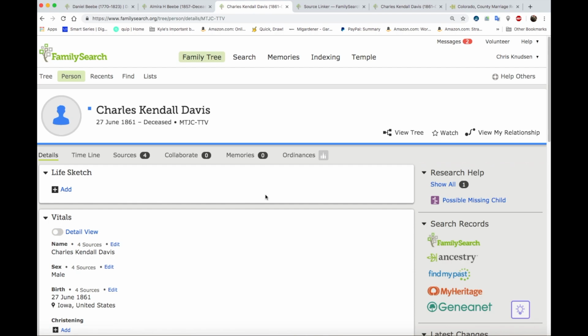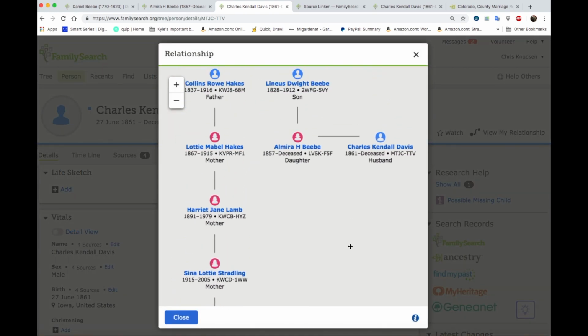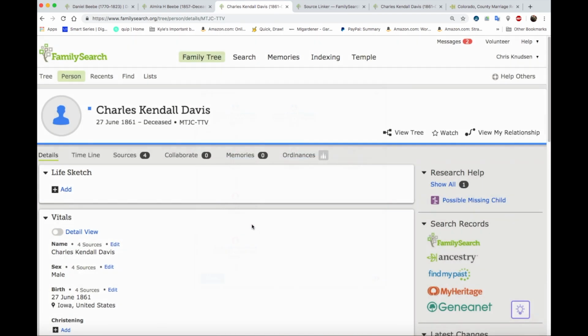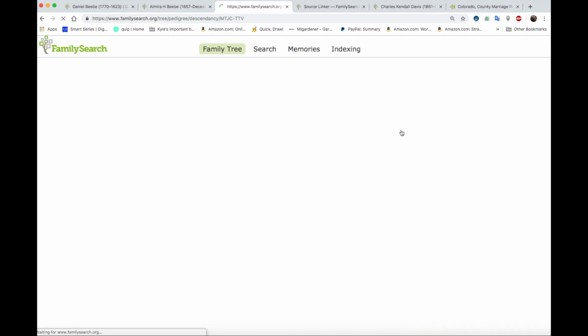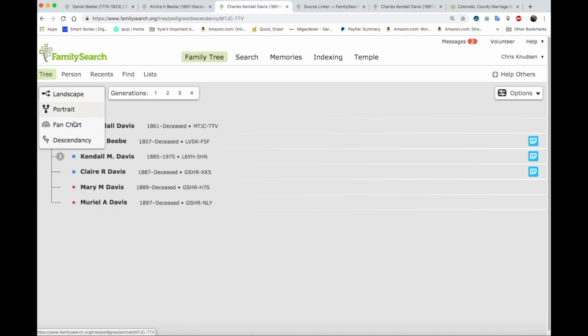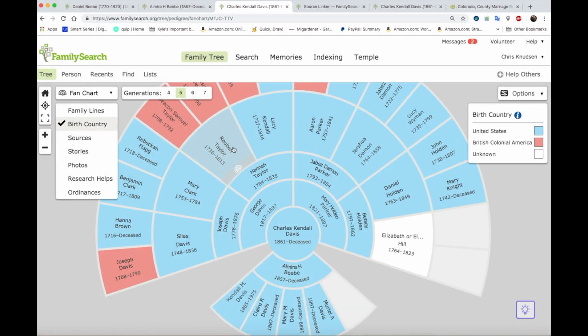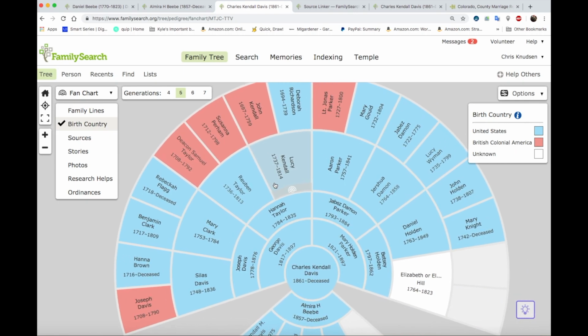Good. So now, the interesting thing is, am I related to Charles Kendall Davis? Okay, only through marriage. So I wonder what his tree looks like. It's a pretty full tree, though. Goes pretty far back. But I'm more closely related to him through his wife.